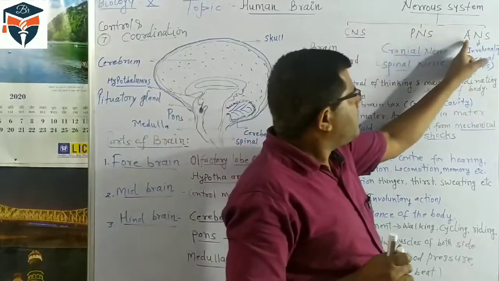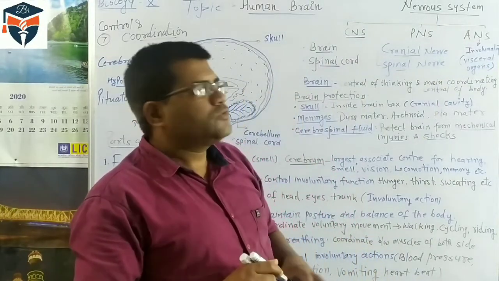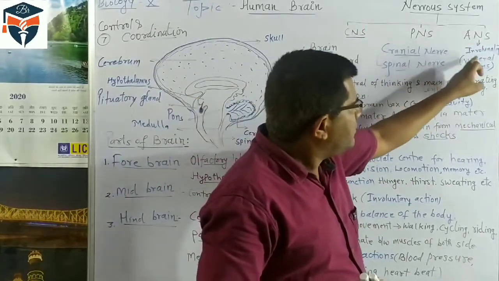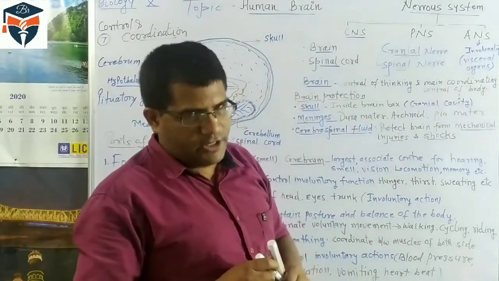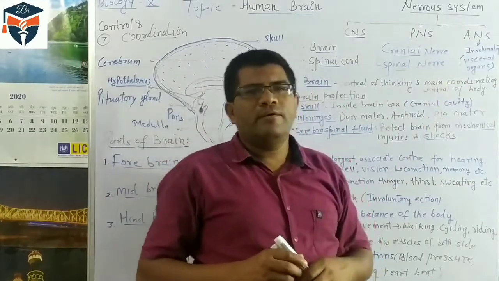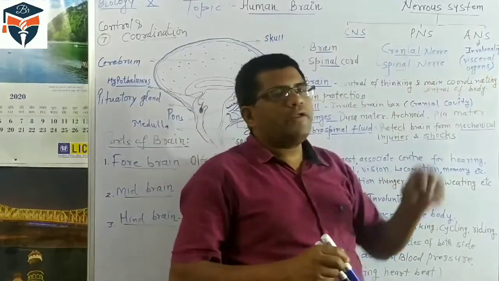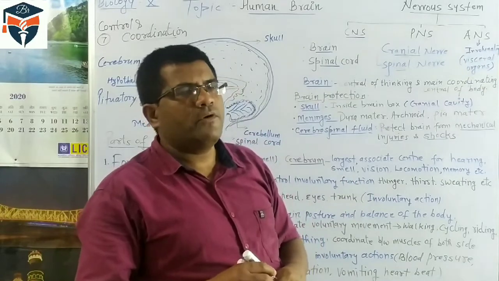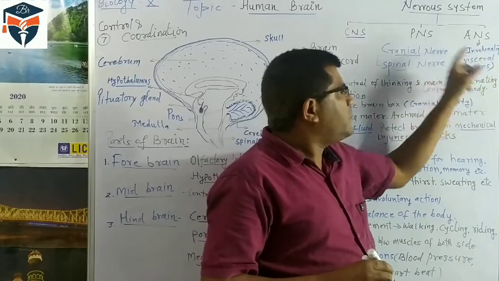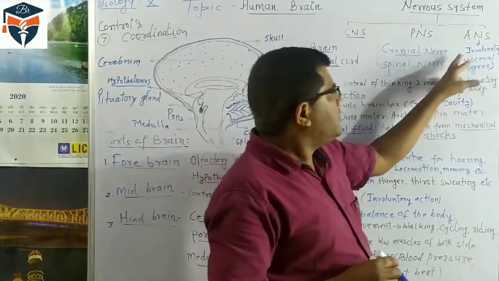The third system of the nervous system is the ANS. ANS stands for autonomous nervous system, and this system is responsible for involuntary activities. There are two types of activity. Activities that depend on our will are called voluntary activities, and involuntary activities do not depend on our will. The autonomous nervous system controls the involuntary activity of visceral organs. So internal organ activities are controlled by the ANS.